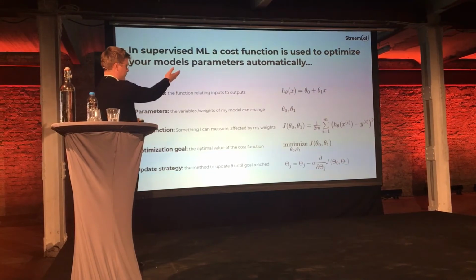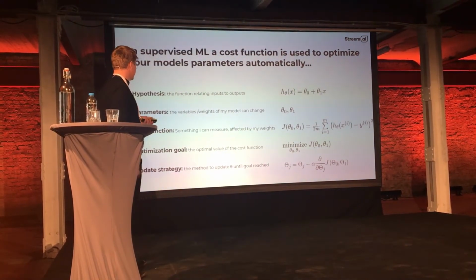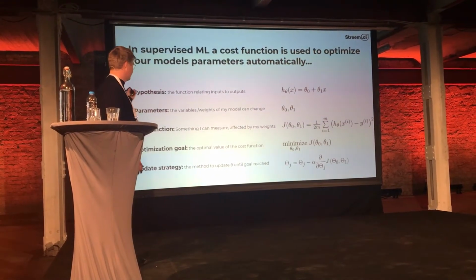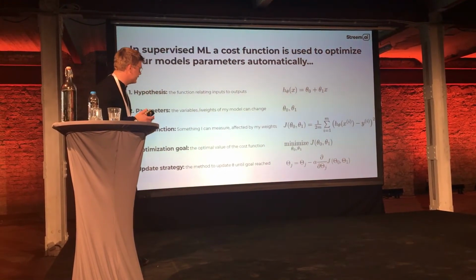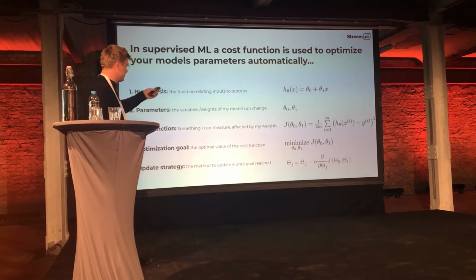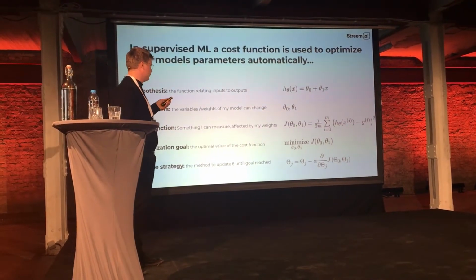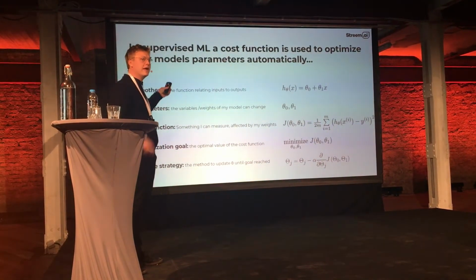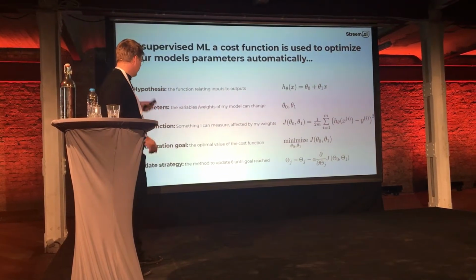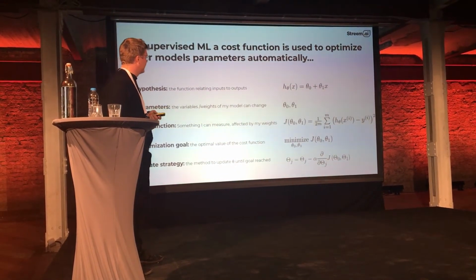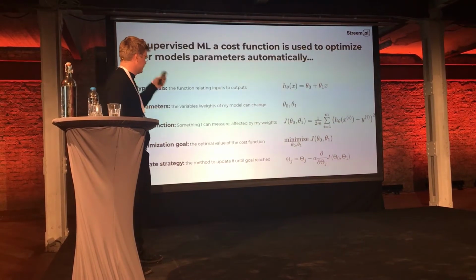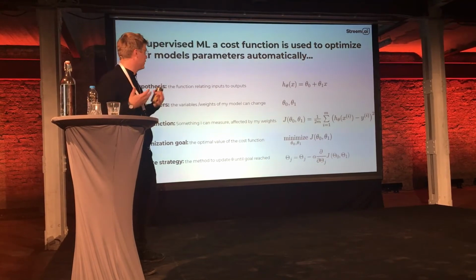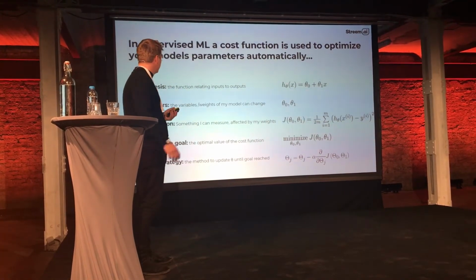For some supervised model, in this case a basic linear regression, we have some model that maps an input to our model's output via some data parameters that the model itself can update. We then define a cost function which maps these data parameters to some outcome that we care about, in this case reducing the mean square error between our model outcome and the label. And then we define some update strategy to iterate over this process until we find the theta parameters that give us the best possible cost function. And this way we can automatically tune our model. This is how supervised learning works.